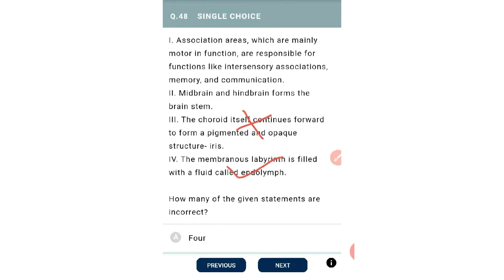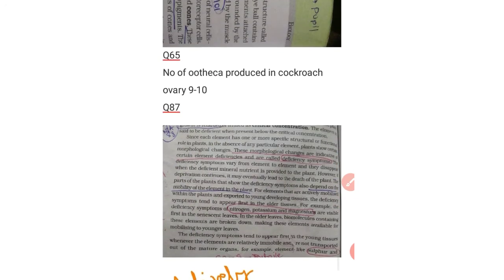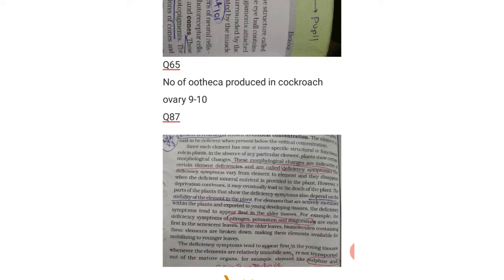And fourth, the membranous labyrinth is filled with endolymph. It is correct. And the next is question number 65, in which the number of Malpighian tubules produced in a cockroach is 9 to 10.